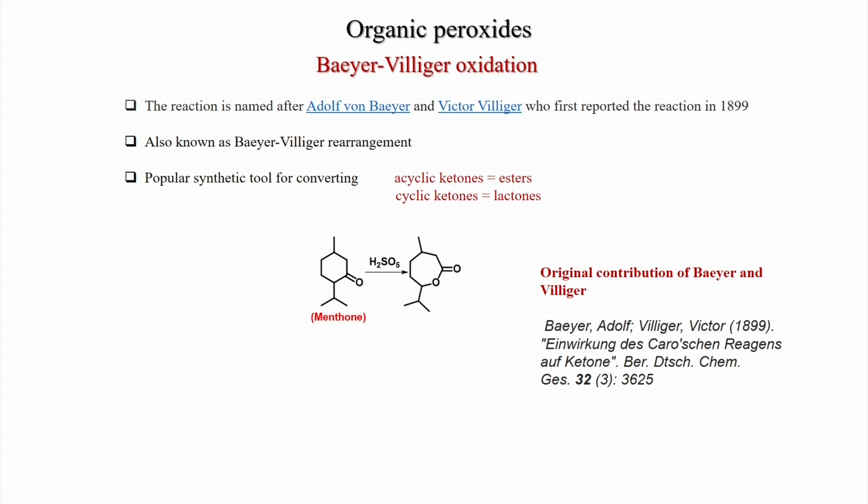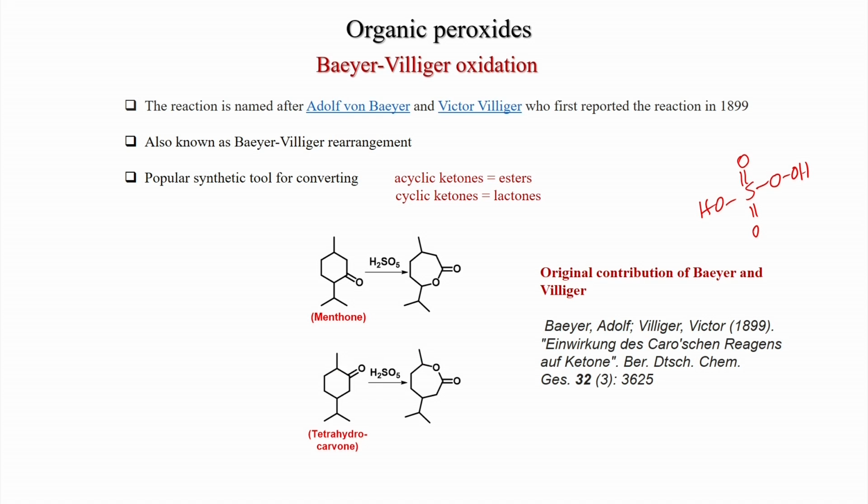This was menthone, and when they treated it with monopersulfuric acid, whose structure is like this, they converted menthone to this lactone. As you can see here, the more substituted carbon atom migrated to give this lactone. They also converted tetrahydrocarvone with the same acid, and they got this lactone. Here also the more substituted carbon atom, containing the methyl group, has migrated.